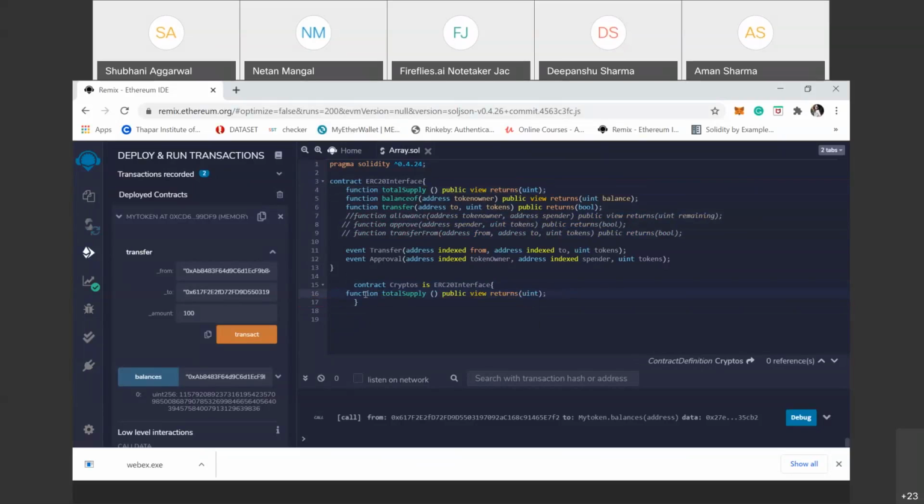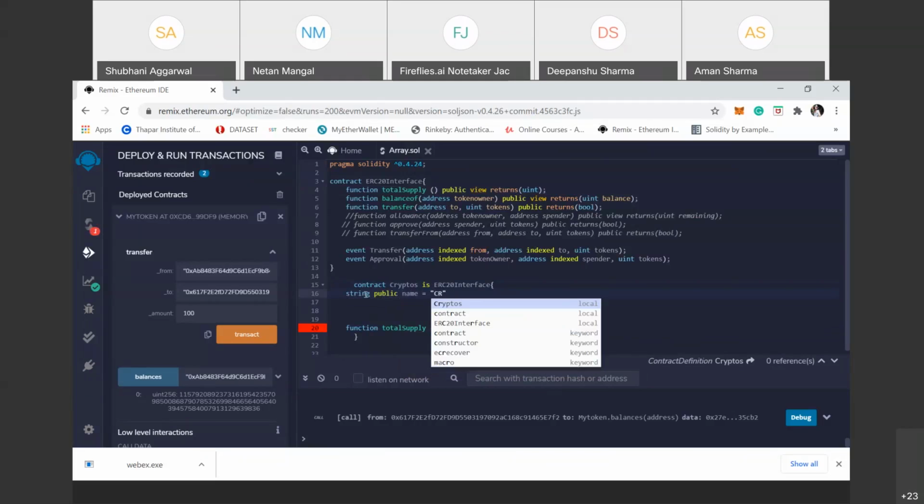Firstly, we define the state variables. Before defining the functions, we define the state variables and constructor. String public name. The name we give is cryptos, because here we talk about cryptocurrency.